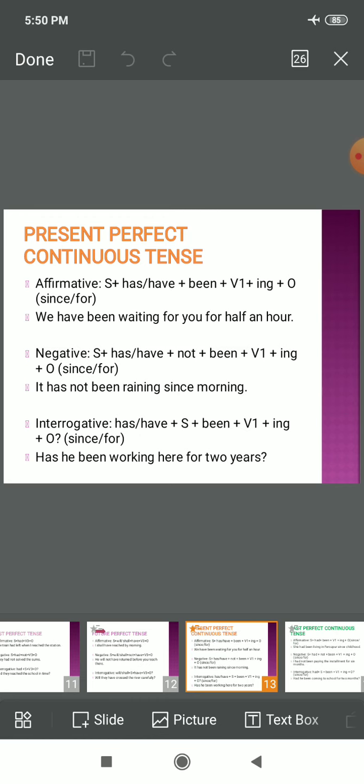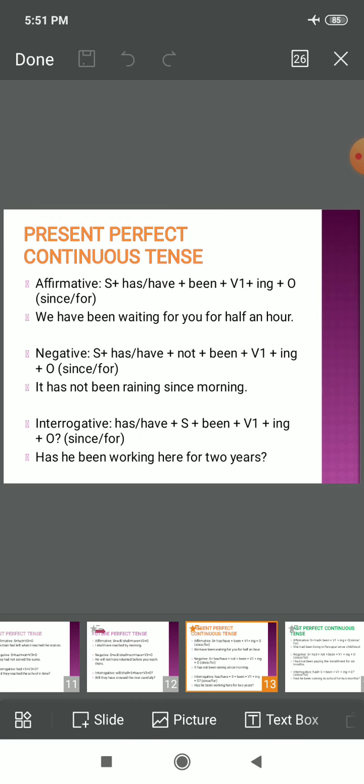Or if I want to use for, I will say I have been teaching you for 2.5 hours. I hope that's clear, right? You may like to listen to this example on repeat mode. A similar example: we have been waiting for you for half an hour.